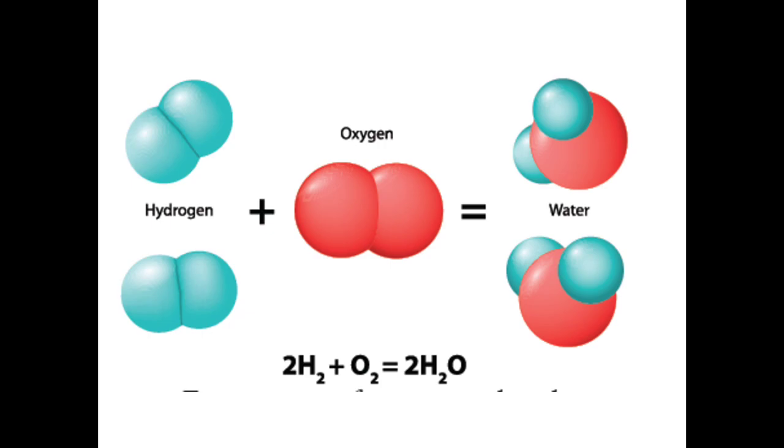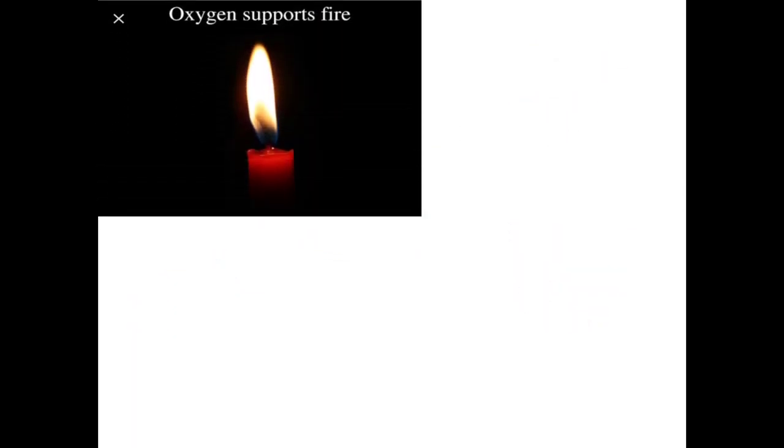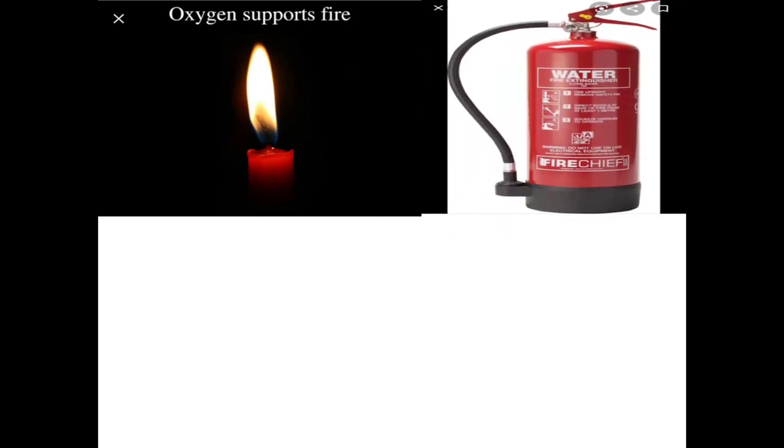However, water does not have exactly the same properties as hydrogen and oxygen. For example, at room temperature, water exists as a liquid, while hydrogen and oxygen exist as gases. Also, oxygen supports fire, whereas water is used as a fire extinguisher.